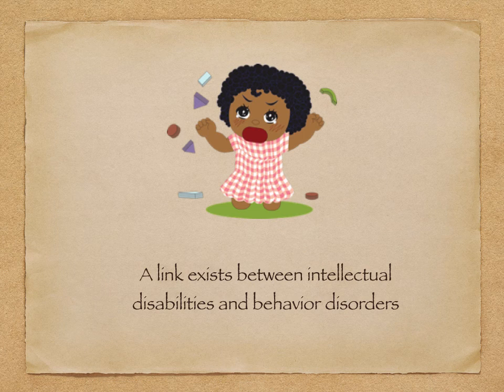A child with an intellectual disability is 3 to 4 times more likely to also have a behavior disorder when compared to a typically developing child. Some research suggests that these behavior disorders can lead to poorer adaptive outcomes in the long run than if the intellectual disability mostly manifests itself cognitively.